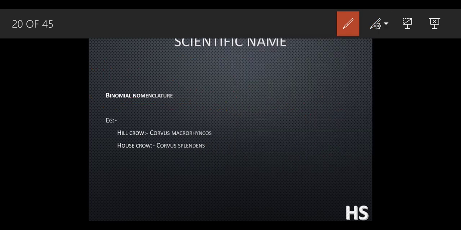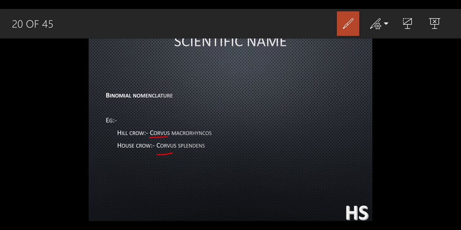So let's take an example. This is a hill crow and this is the house crow. The hill crow is called Corvus macrorhynchos and the house crow is called Corvus splendens. Now, in both cases, the Corvus is the same. So what does this Corvus mean?